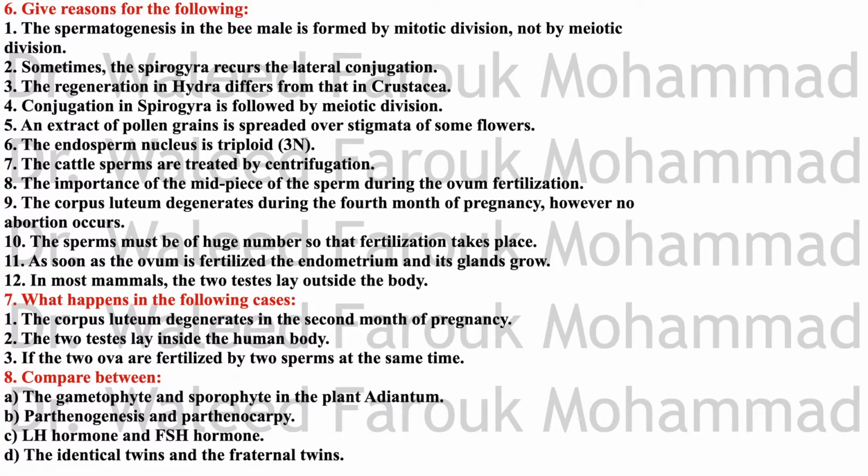The corpus luteum degenerates during the 4th month of pregnancy. However, no abortion occurs because, of course, the placenta took over secreting hormones instead of the progesterone. But before the 4 months, the abortion occurs.